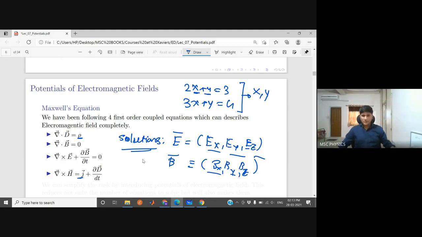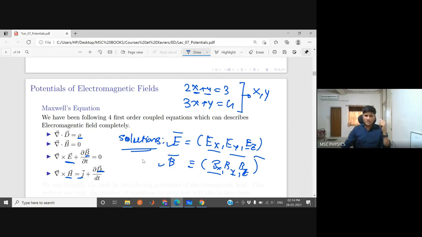This is the beauty of Maxwell's equations. It puts all known electrodynamics together in just one place. So any problem in electrodynamics, you can solve if you know these four equations. Okay. So our purpose is to know the electric field and magnetic field. But in these two equations, the electric field and magnetic field appear together. Here the magnetic field and electric field appear together. So these equations are called coupled equations. Here the electric field and magnetic field are together. And one more thing, all these four equations, what do we mean by coupled equations?